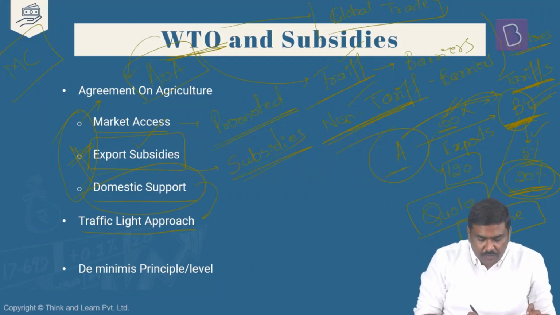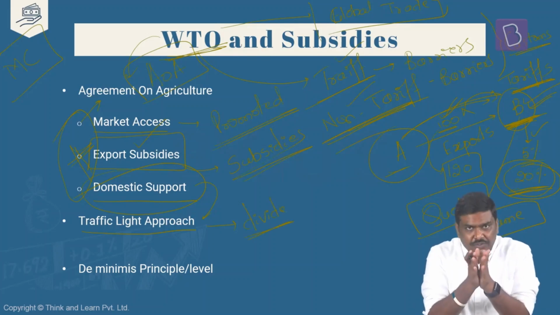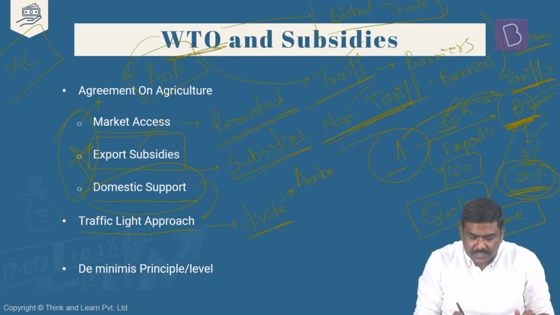Under the traffic light approach, what we do is divide the subsidies. Remember this. We will divide the subsidies into 3 groups. One is called an amber box subsidy. The second one is referred to as a green box subsidy. And the third one is a blue box subsidy.